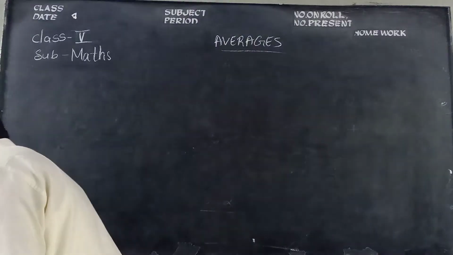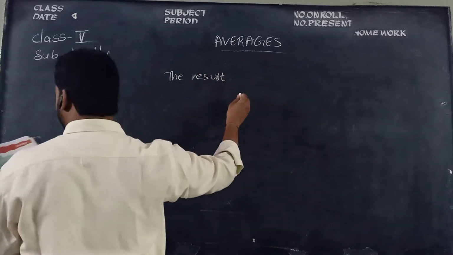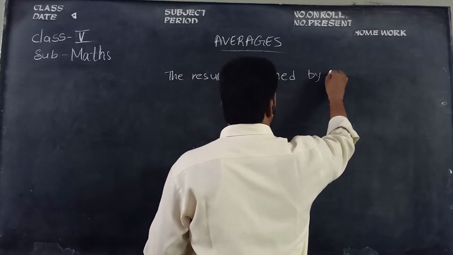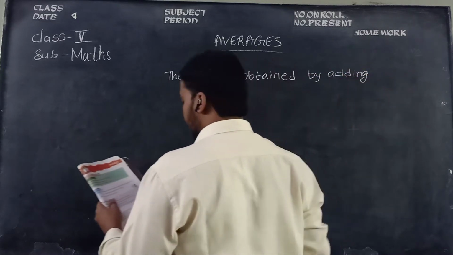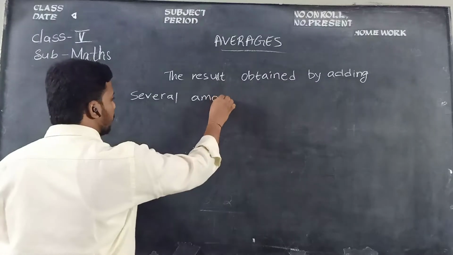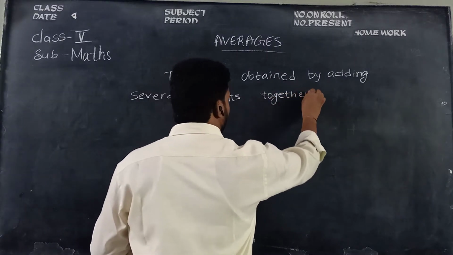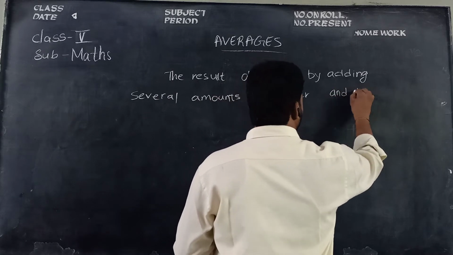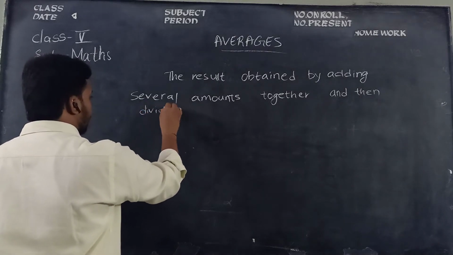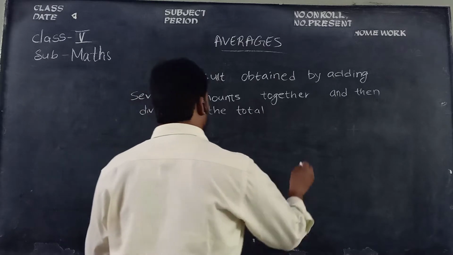First of all, you should know the definition of average, children. The result obtained by adding several amounts together and then dividing the total by the number of amounts.